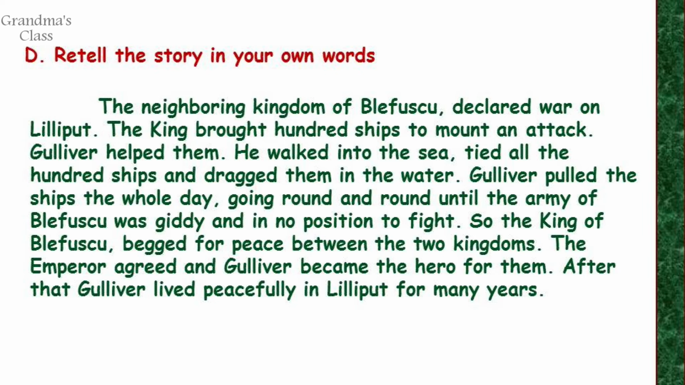The neighboring kingdom of Blefuscu declared war on Lilliput. The king brought 100 ships to mount an attack. Gulliver helped them. He walked into the sea, tied all the 100 ships and dragged them in the water. Gulliver pulled the ships the whole day, going round and round until the army of Blefuscu was giddy and in no position to fight. So the king of Blefuscu begged for peace between the two kingdoms. The emperor agreed and Gulliver became the hero for them. After that, Gulliver lived peacefully in Lilliput for many years.